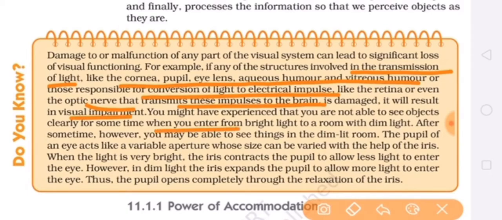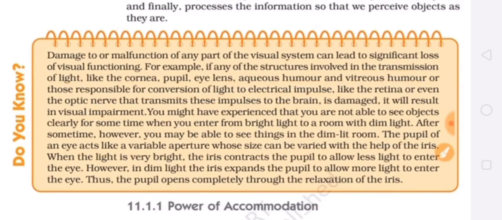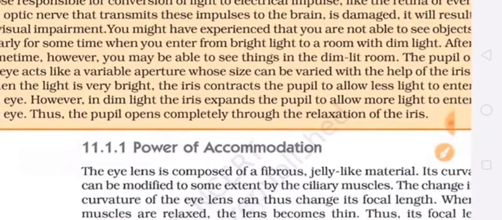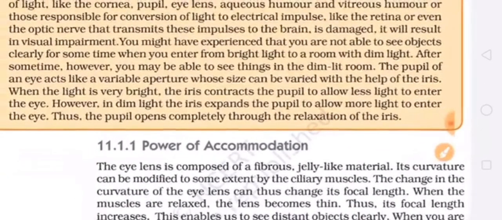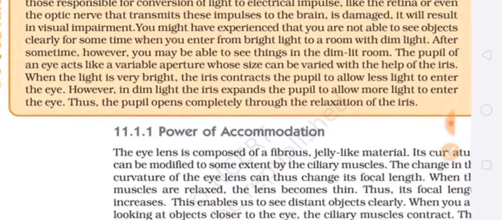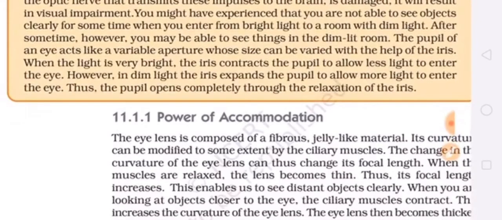Now the next thing is, when we enter into bright light, what happens? When we enter from bright light into a room with dim light, what happens? After some time, we are able to see things in the dim lit room also. Why does it happen? Because the pupil of an eye acts like a variable aperture whose size can be varied with the help of the iris.